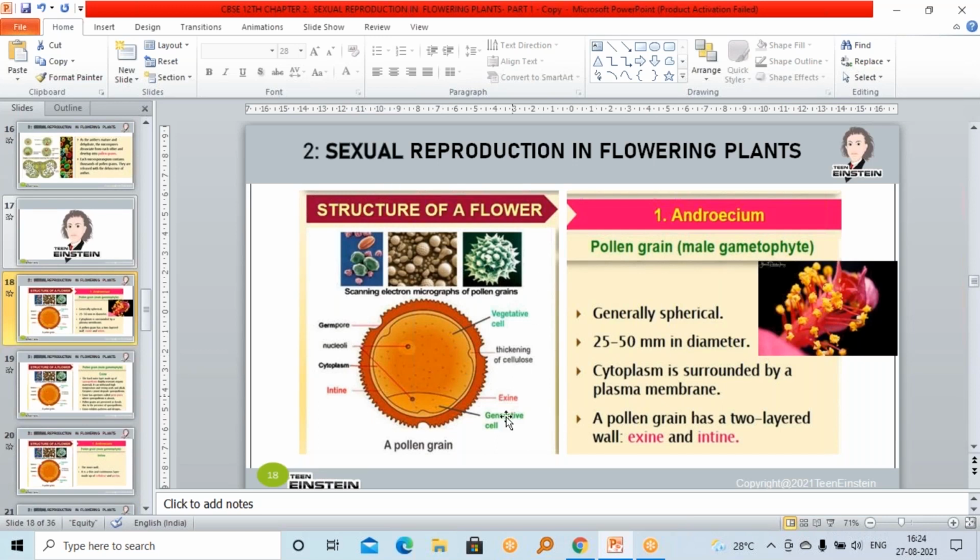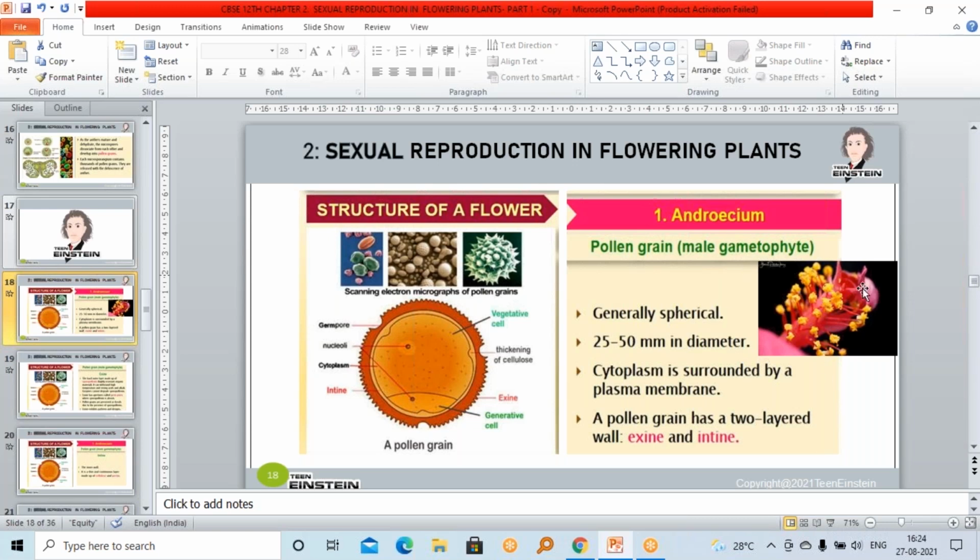Now, pollen grains are formed, right? So we have to start today's class with the structure of pollen grain. Now we are going to learn about pollen grain. So up to this, hope it's clear for everyone. Next we are moving to the structure of pollen grain. In this picture you can see the structure of a pollen grain. Now I'm going to explain.